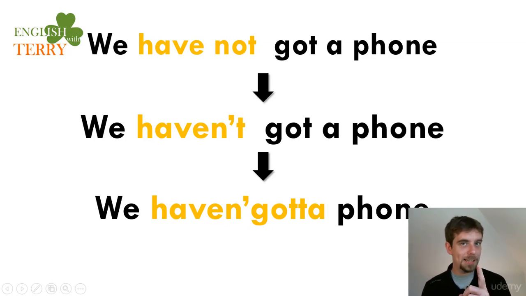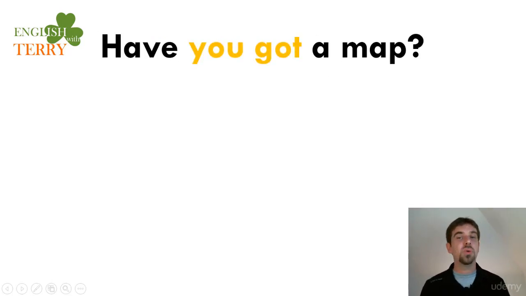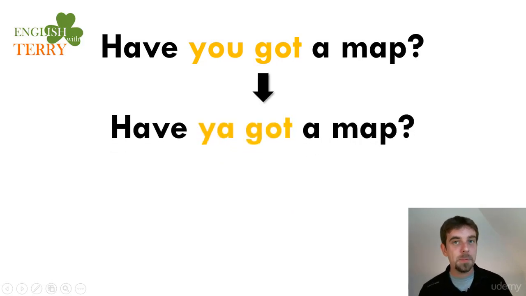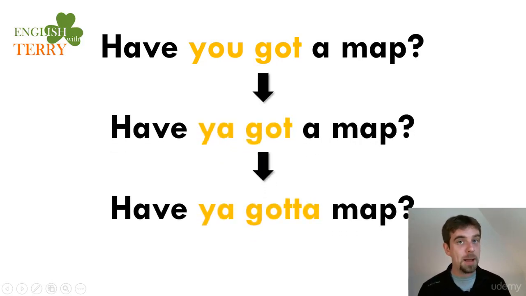Are you listening and repeating? We haven't got a phone. Have you got a map? Have you got a map? So, have you got a map? All right. So it's the fast pronunciation. Have you got a map?